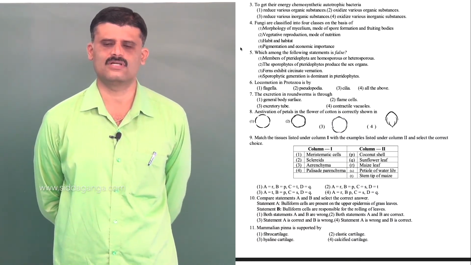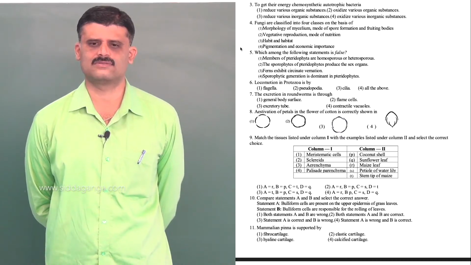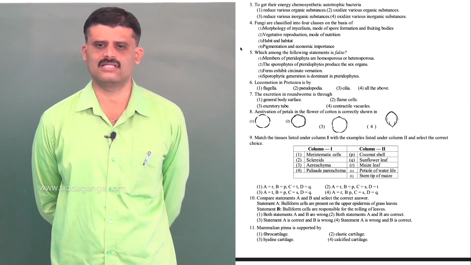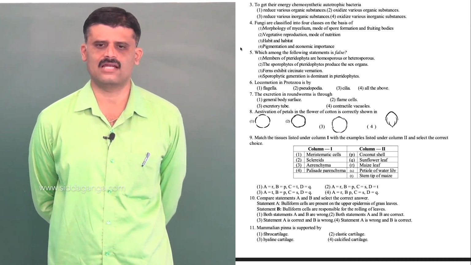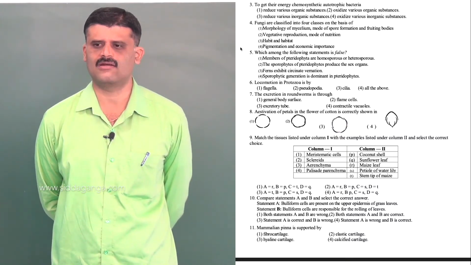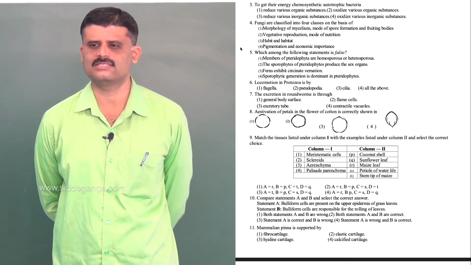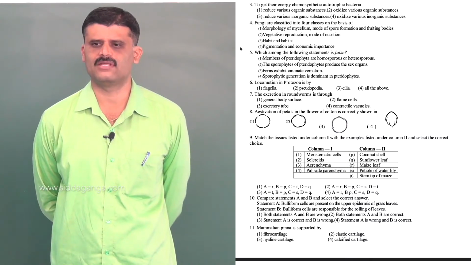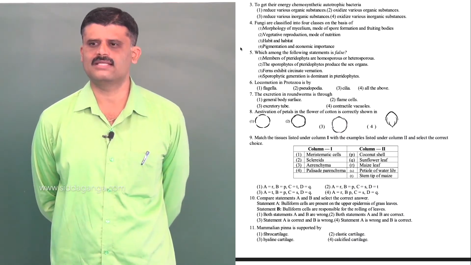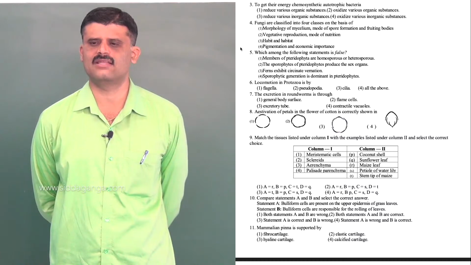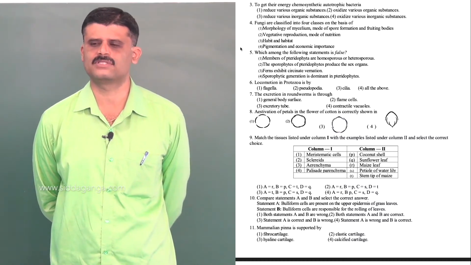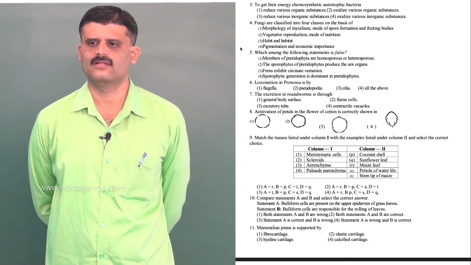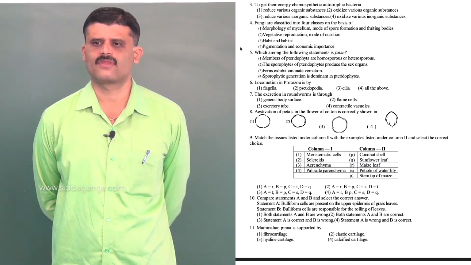During reduction, energy is utilized. During oxidation, the energy present in the electron is liberated, and that energy is utilized for the production of ATP. So they oxidize various inorganic substances is the correct option. So the option is 4. Next, question number 4.